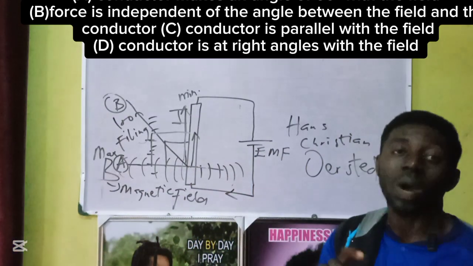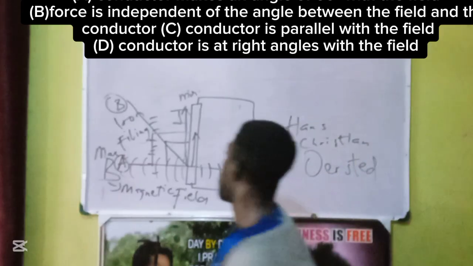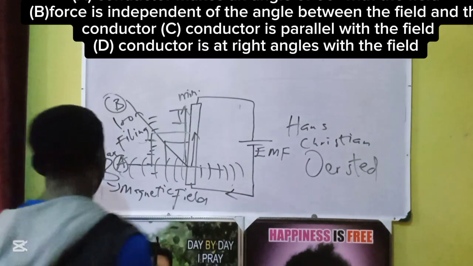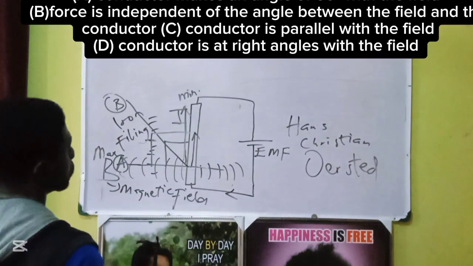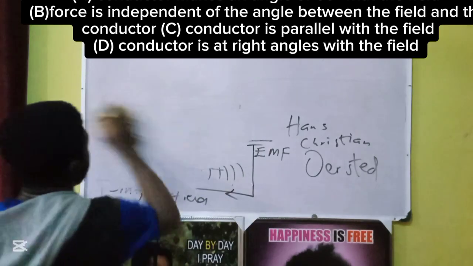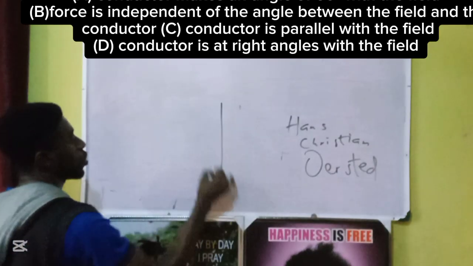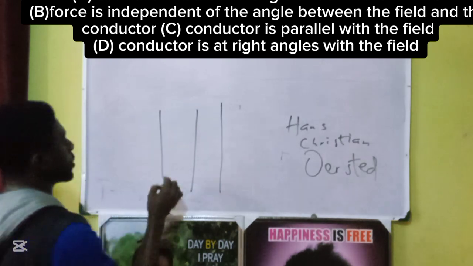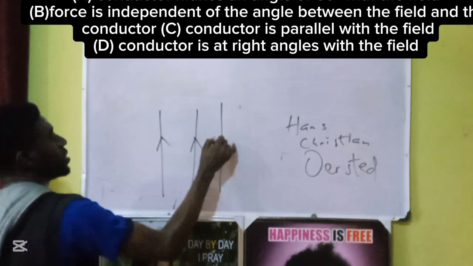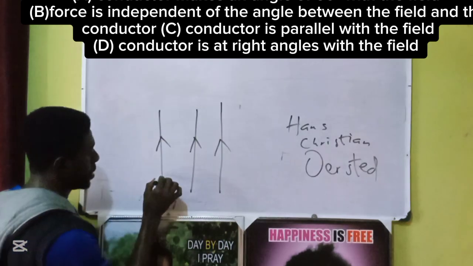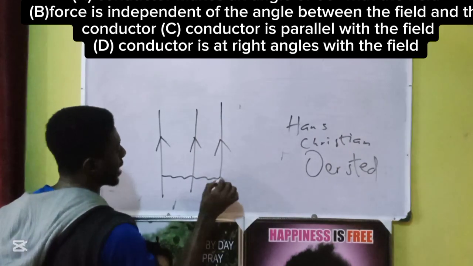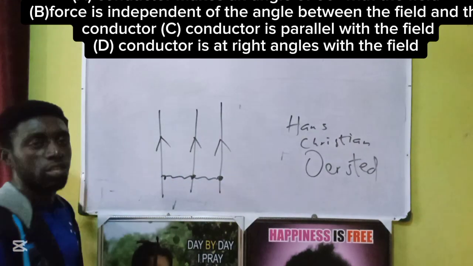Okay, that is why, observe in our neighborhoods, we have current carrying conductors in this pattern. We have current carrying conductors this way, about 3 of them. The currents are going in the same direction. Now you notice something like a stick that is used to separate them. It's because of a reason.